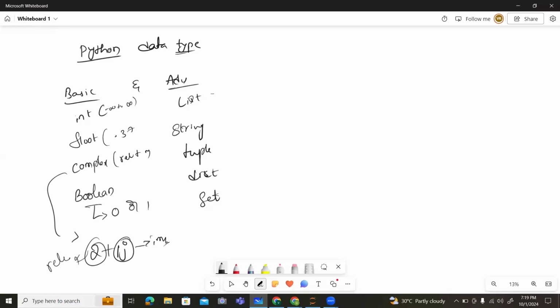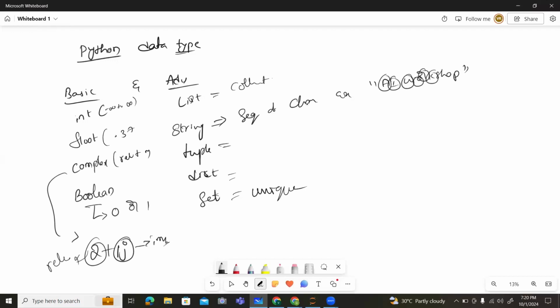Now the advanced level data. A list is a collection of a sequence of data. A string is a representation of a sequence of characters. Let me give an example: AI workshop is a sequence of characters. Here A is an individual character, I is an individual character, then W, O, R, K are each individual characters. Similarly, a tuple is also a collection of data, and a dictionary is in the format of keys and values, and a set is a collection of unique elements.